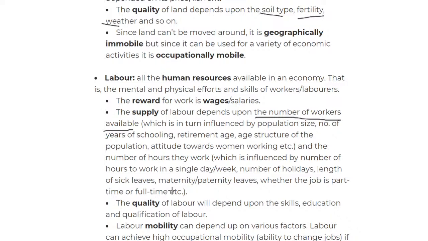We move on to the retirement age. Retirement age is very important because some countries retire people at 60, some at 70, 80. It all depends on the retirement age.